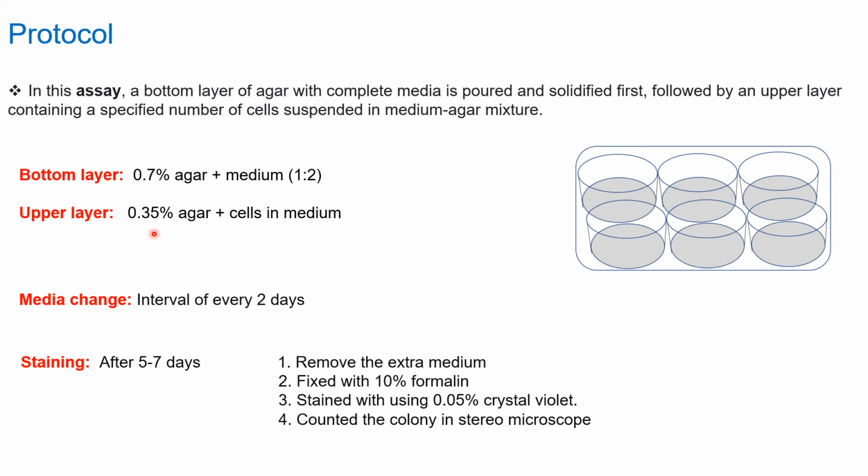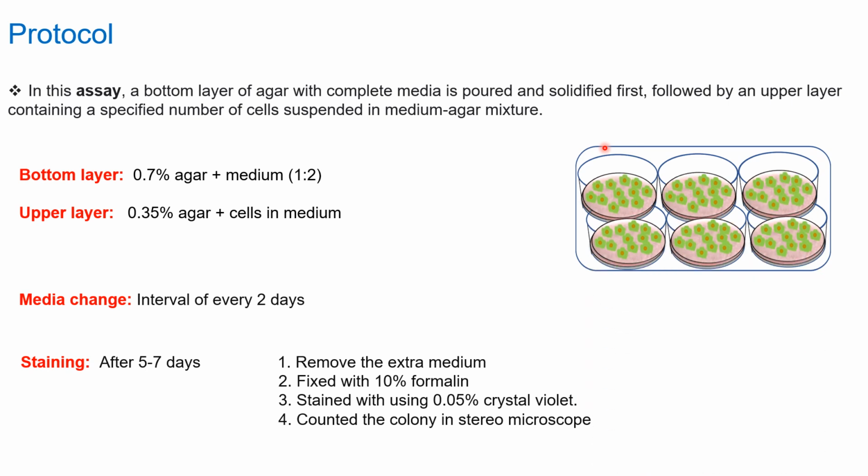So the upper layer consists of 0.35% agar and the cells in the media. The number of cells you can use for this assay is around 2000 to 5000, or you can also standardize the number of cells according to your requirement. After mixing these two in the same 1:2 ratio, you have to pour the components of the upper layer on top of the bottom layer. The volume should be around 1.5 ml.